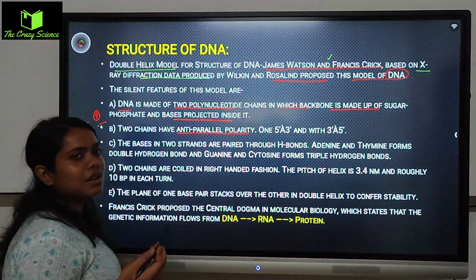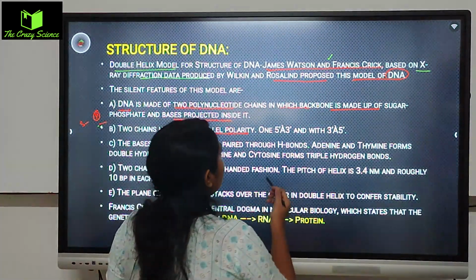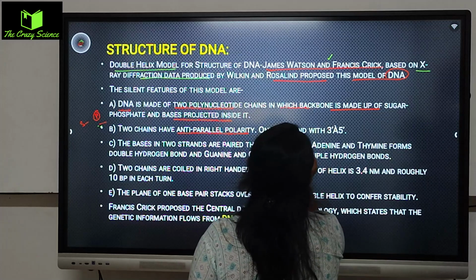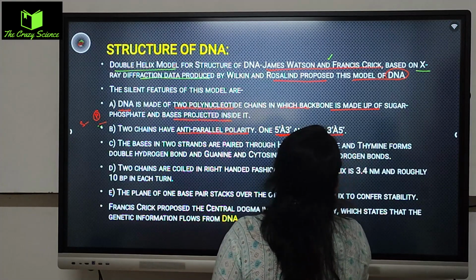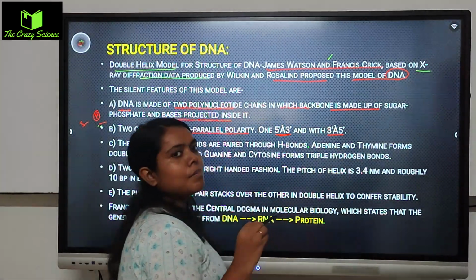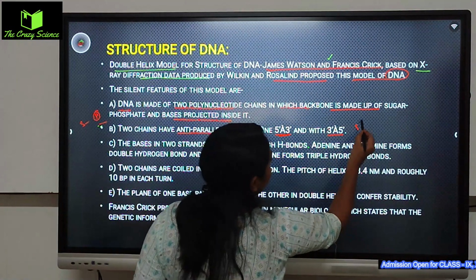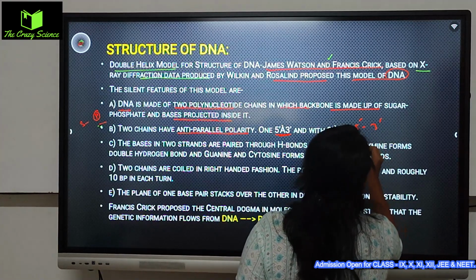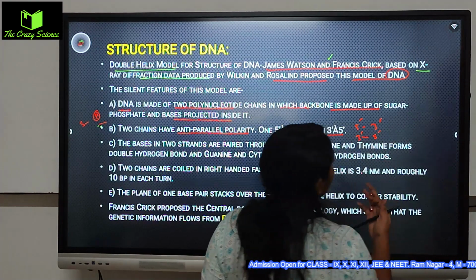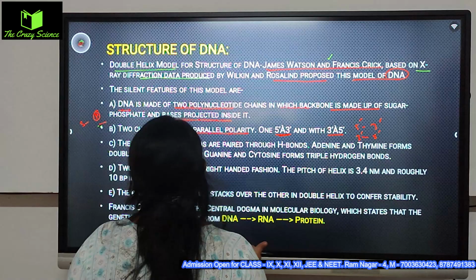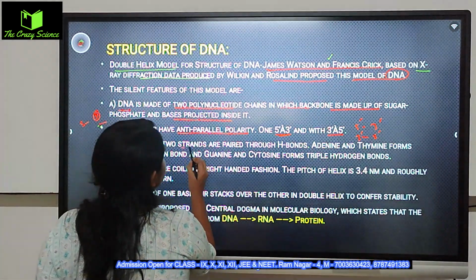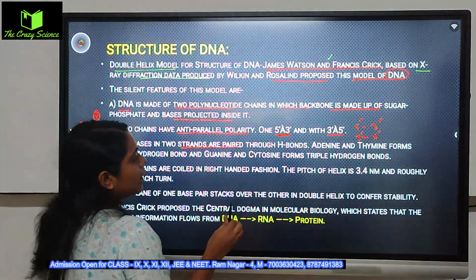Next is 2, the chains are anti-parallel in polarity. আমরা জানি দুটো আলাদা আলাদা anti-parallel তারা প্রেজেন্ট থাকে, and one is 5 prime to 3 prime, আরেকটা থাকে 3 prime to 5 prime, তো উল্টো ভাবে তারা কানেক্টেড থাকে, ডিরেকশনে থাকে. The bases in these strands are paired through the hydrogen bond.